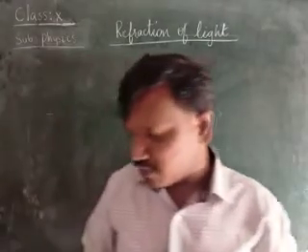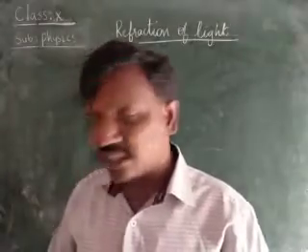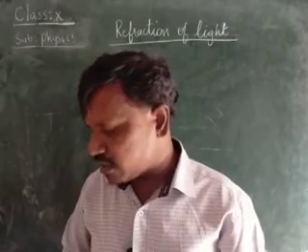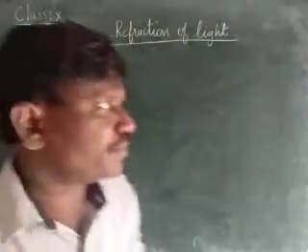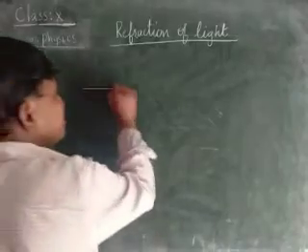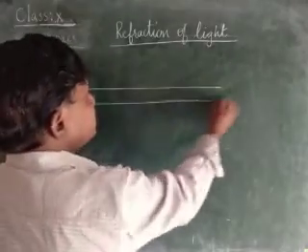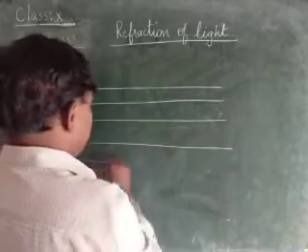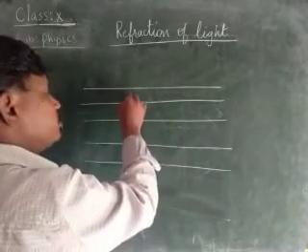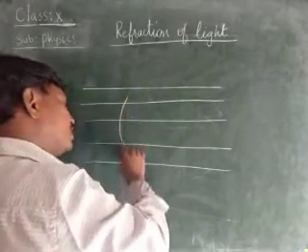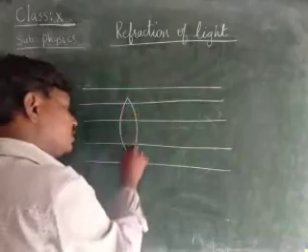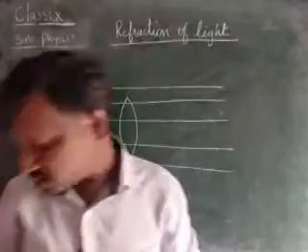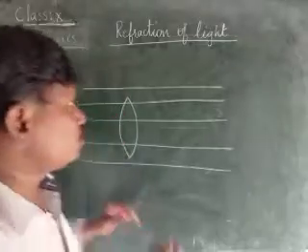The second question is that two converging lenses are to be placed in the path of parallel rays. That means in the path of a parallel beam of light rays, we should keep two converging lenses. Converging means two convex lenses.